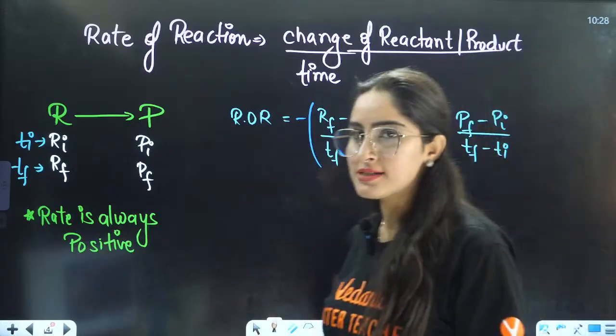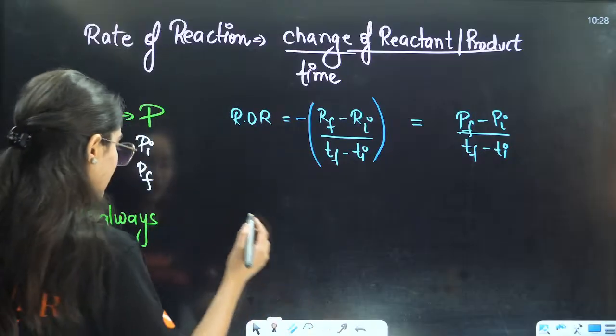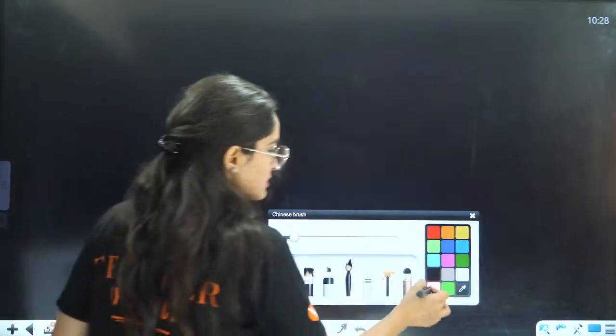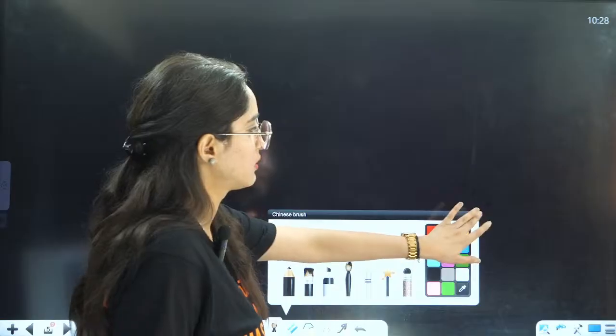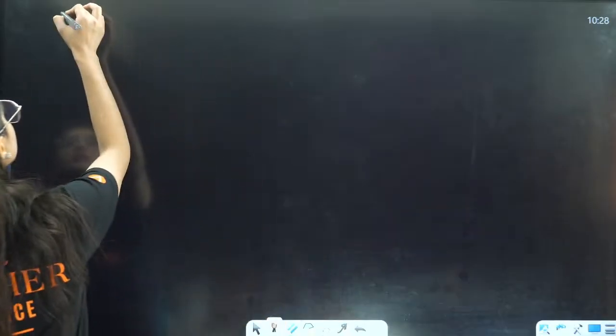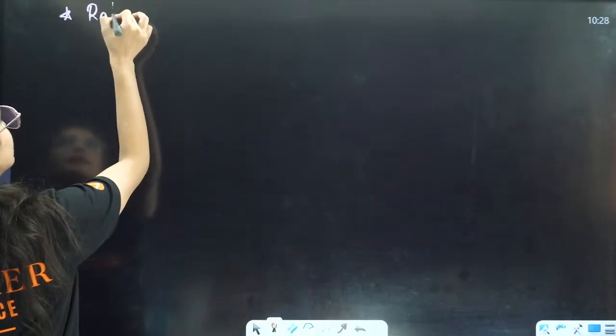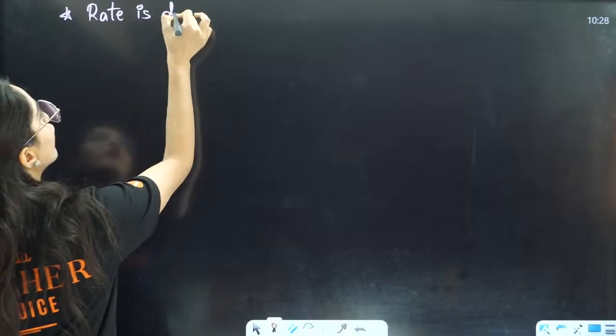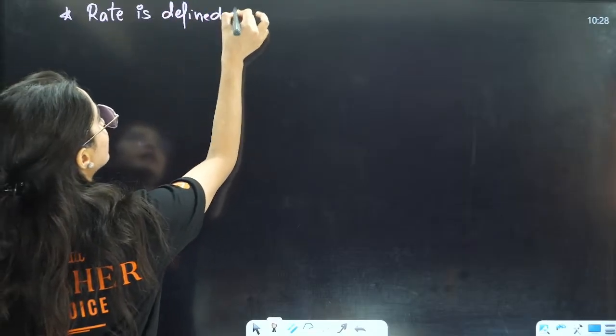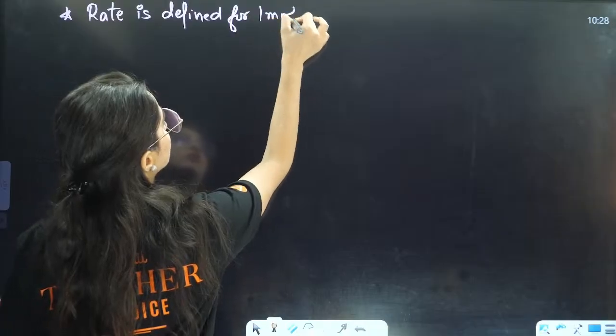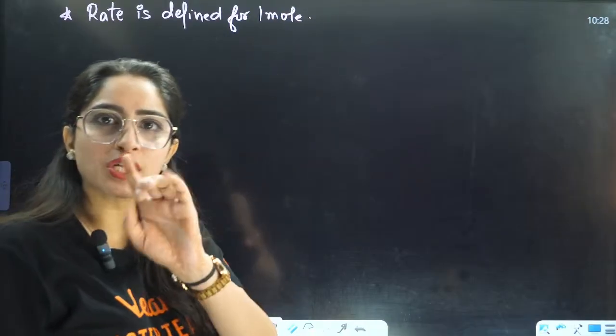Now, that was the first thing. Now let us see the second important thing: rate is defined for just 1 mole.